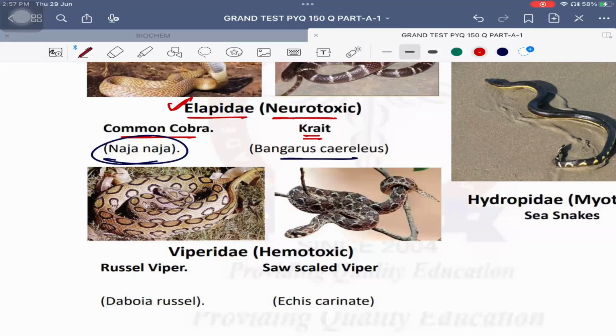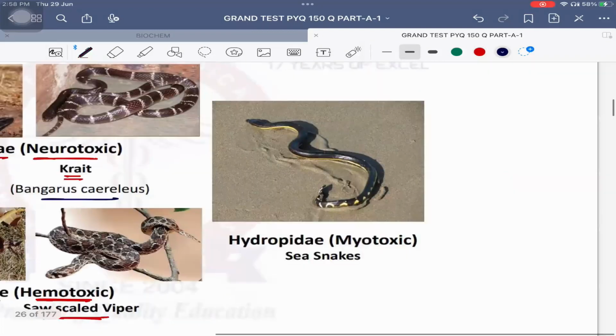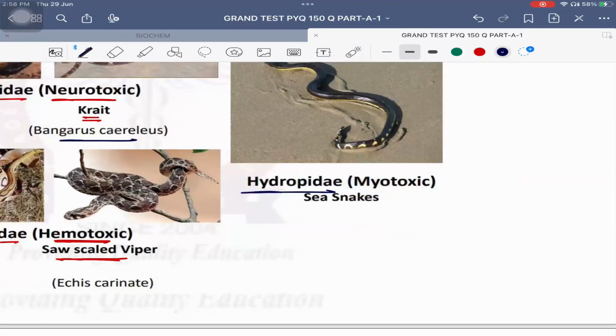Next is the Viperidae family. The Viperidae family is hemotoxic, also known as vasculotoxic. Here we have the vipers: the Russell's viper and the saw-scaled viper. Even the pit viper is possible, but in India it is these two, Russell's viper and the saw-scaled viper. And the last one is the Hydrophiidae family. As the name suggests, hydro means they live in the sea or water. So these are sea snakes and they are myotoxic.